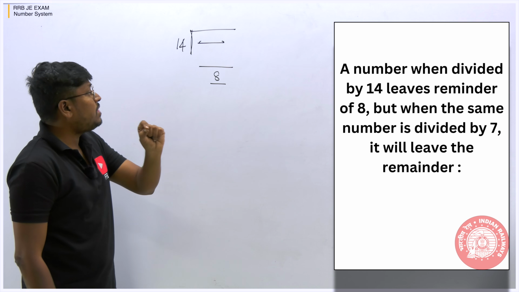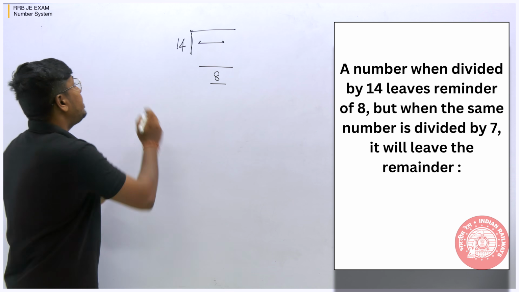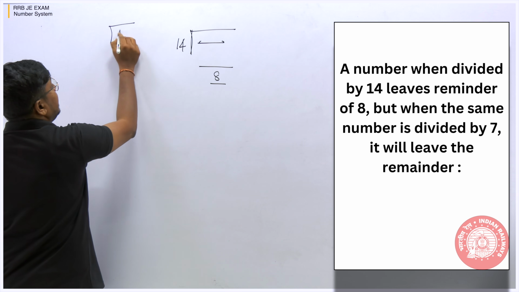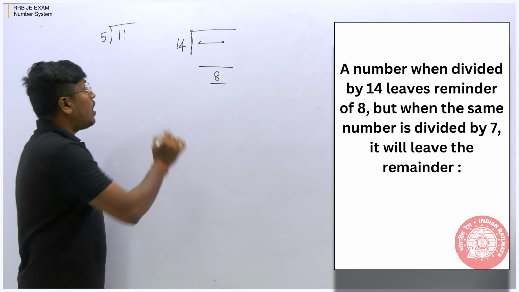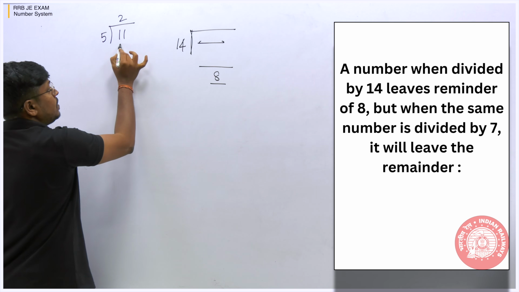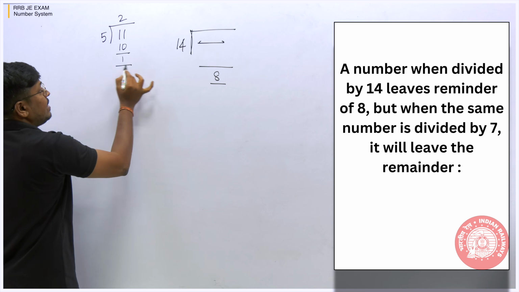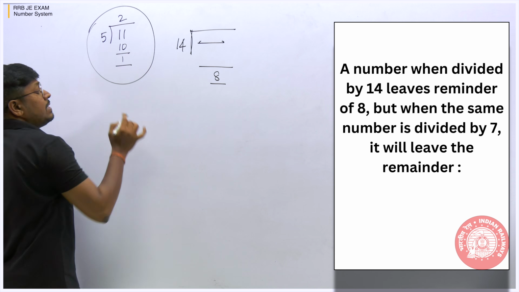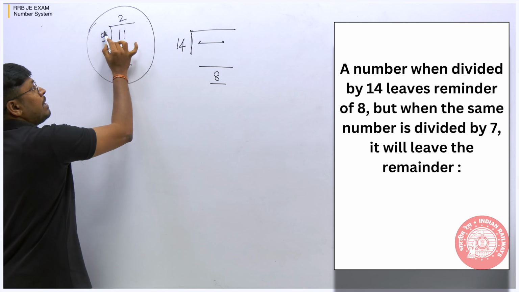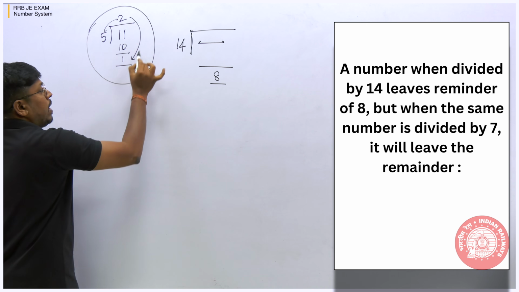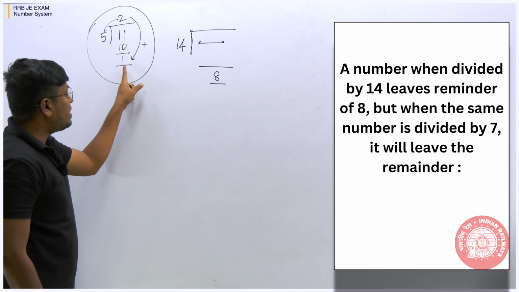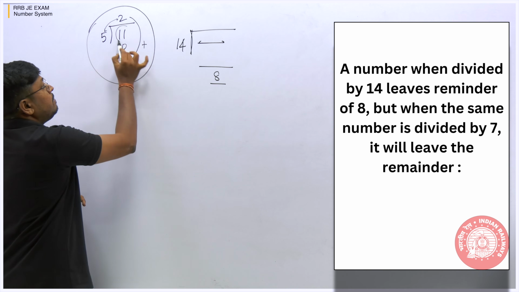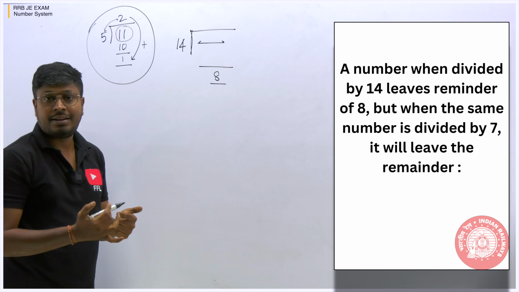So friends, just try to understand one simple concept here. If we divide 11 by 5, for example, how will we divide this? 5 into 2 is 10, so the remainder will be 1. This is the way we usually divide. So the concept here is, when you multiply these two numbers, 5 into 2, plus 1, right? So friends, understood or not? 5 into 2 is 10. So 10 plus remainder 1, the result will be the number that we divided.